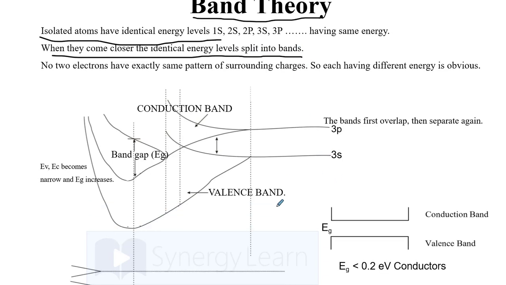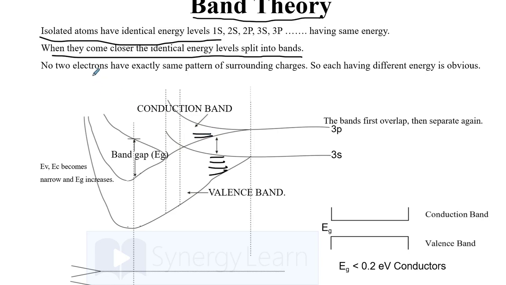As you can see here in the diagram, the 3s energy level, which for all identical atoms has the same energy level, splits into energy levels having different values. Similarly, the energy levels present in the 3p orbital also split into different energy levels for different atoms.